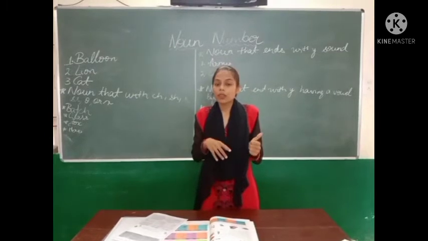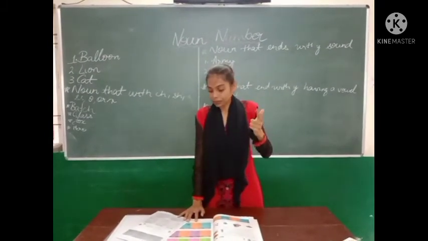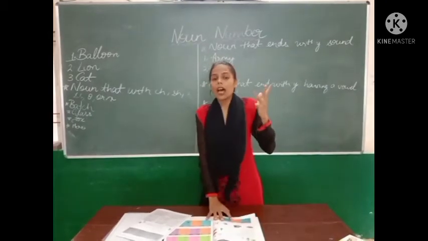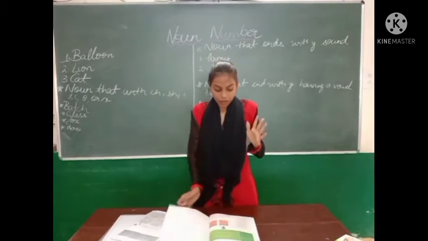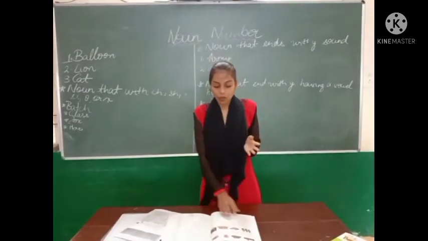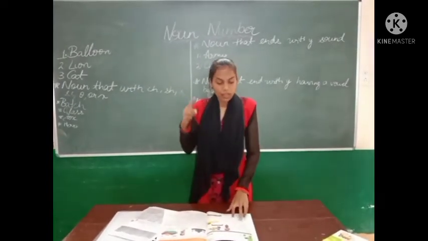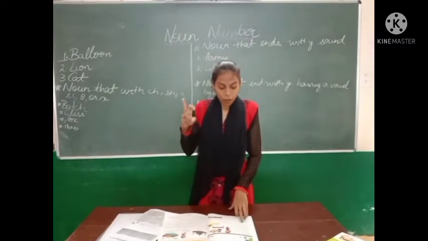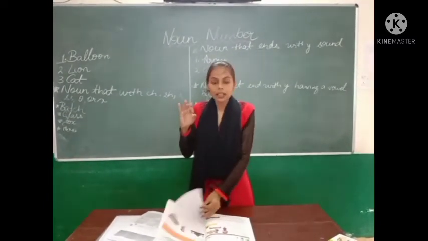What are the types of noun? First one is common noun, proper noun, abstract noun and material noun, and then comes the collective noun. I am repeating it again. Repeat after me: common noun, proper noun, material noun, abstract noun and collective noun.